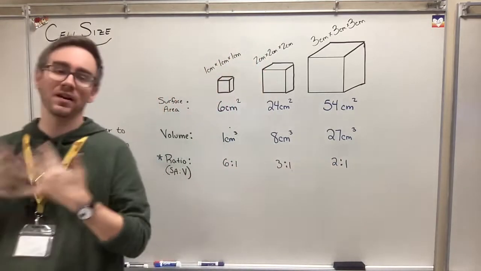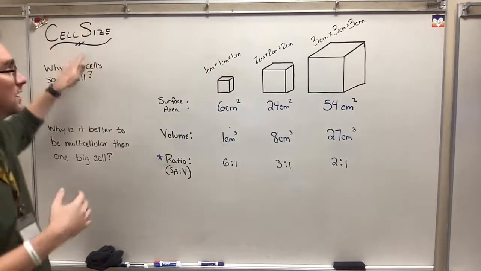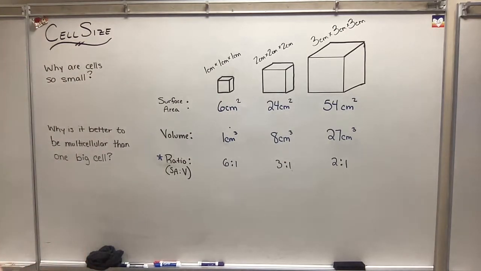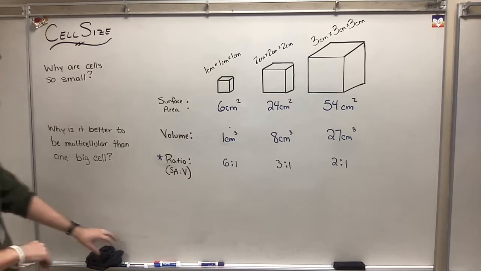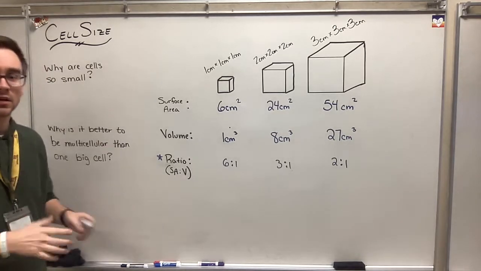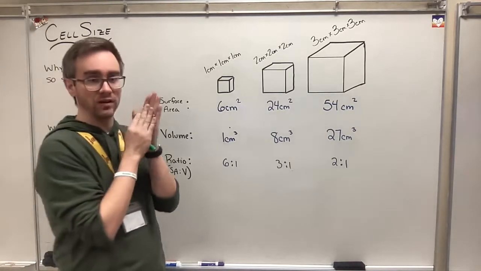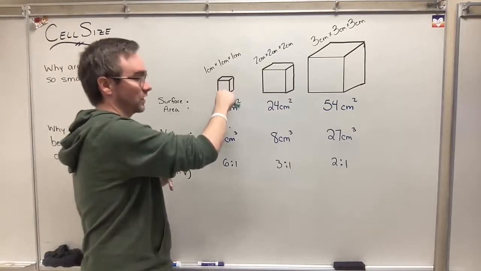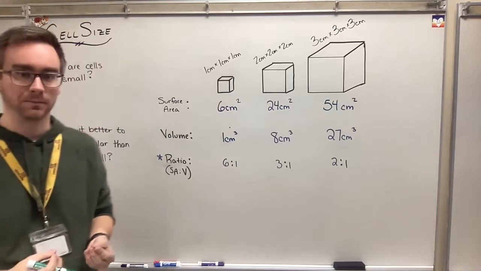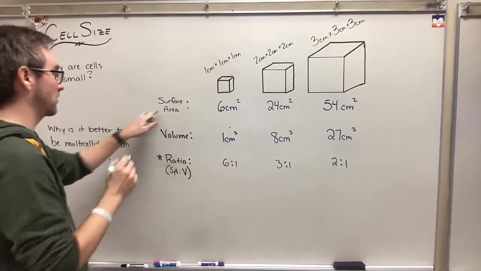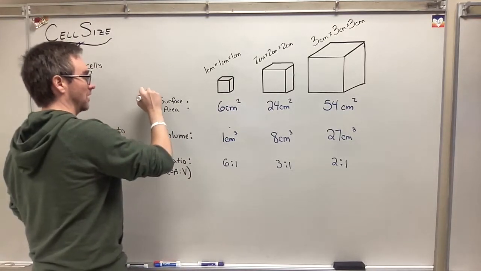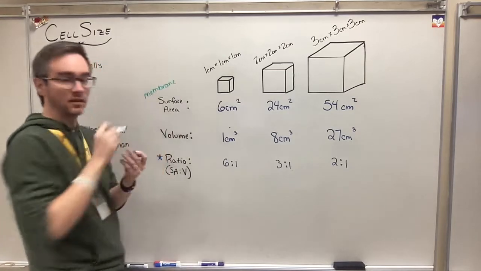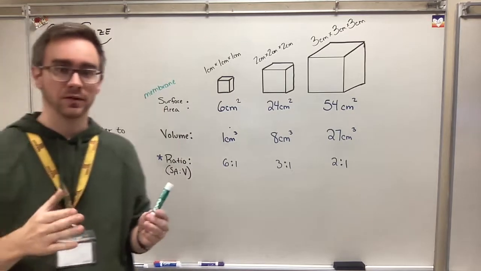Okay, Mr. Richardson, why does this matter? Why does this matter about cells? Why does this matter about biology? This just seems like a lot of geometry and mathematics, and it's because those are tied together. So now let's apply what we know. If these are cells, that outside boundary would be our cell membrane. So if our surface area is our membrane on the outside, we know the job of the membrane is to let things in and out of the cell, right?